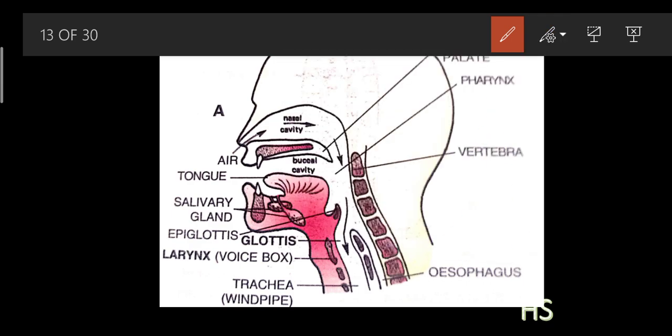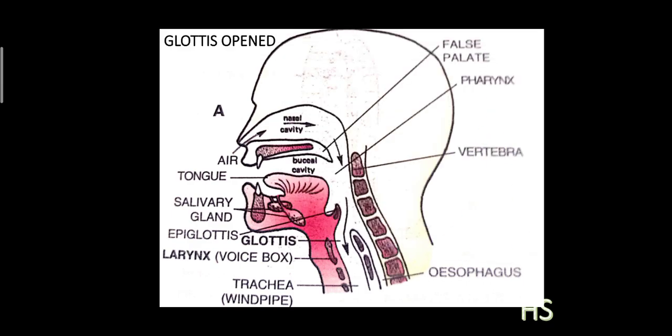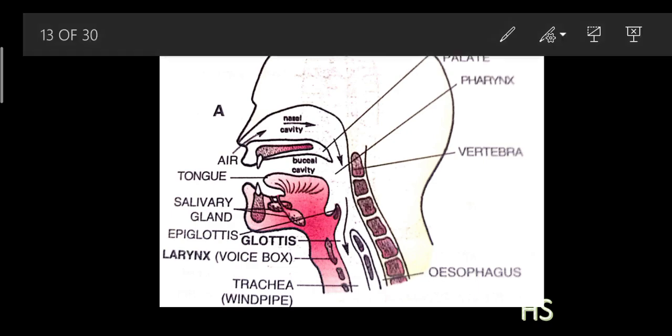How? See, if you notice, this is the glottis part, this is the epiglottis. Suppose this is the food which is traveling. This glottis will go down here and it will prevent it. So only one direction is left, that of the esophagus. The food will start to move from here to here.